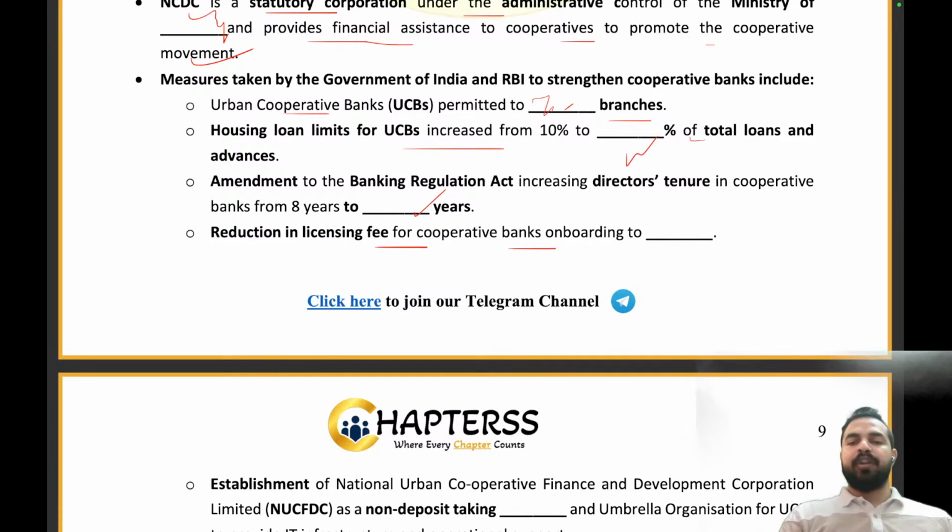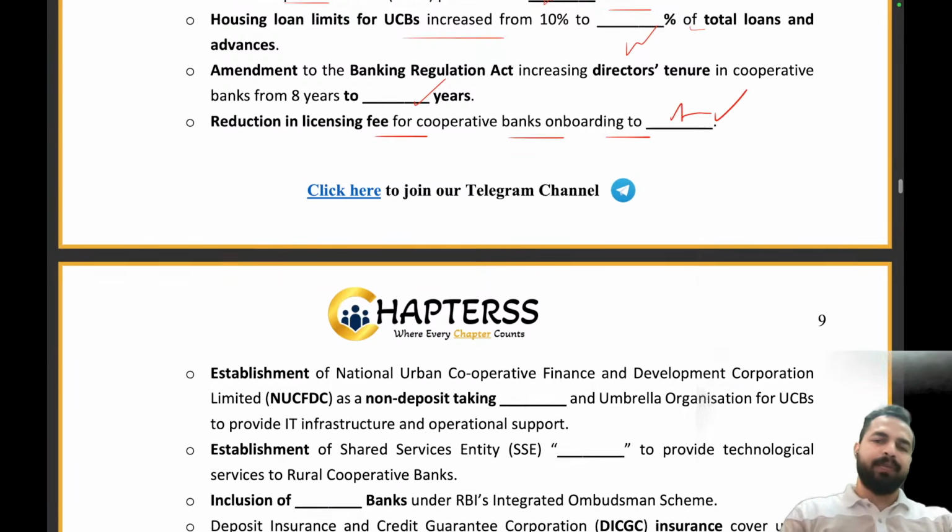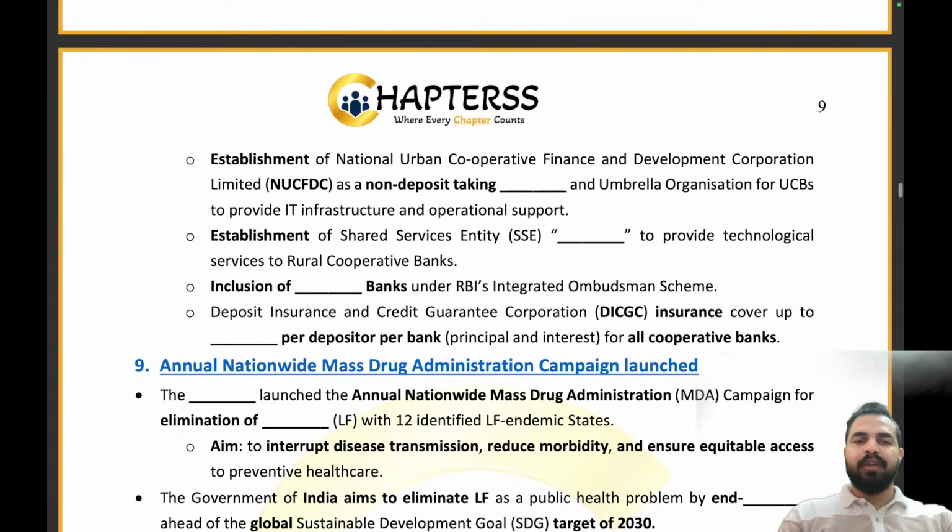Reduction in the licensing fee for cooperative banks onboarding to what? My dear friends, licensing fees have been reduced for the cooperative banks which are onboarding to the Aadhaar enabled payment system. Absolutely right. Establishment of the National Urban Cooperative Finance and Development Corporation Limited as a non-deposit taking NBFC and the umbrella organization for UCBs for IT infrastructure.